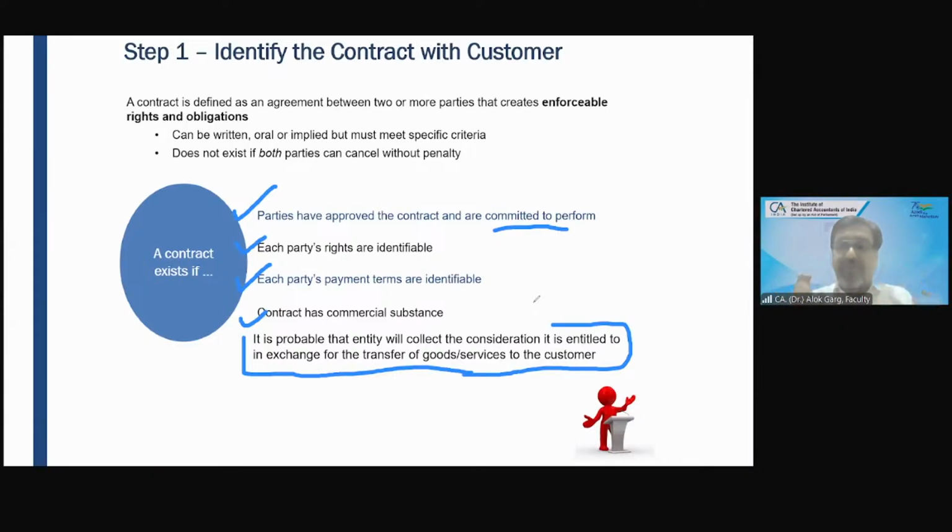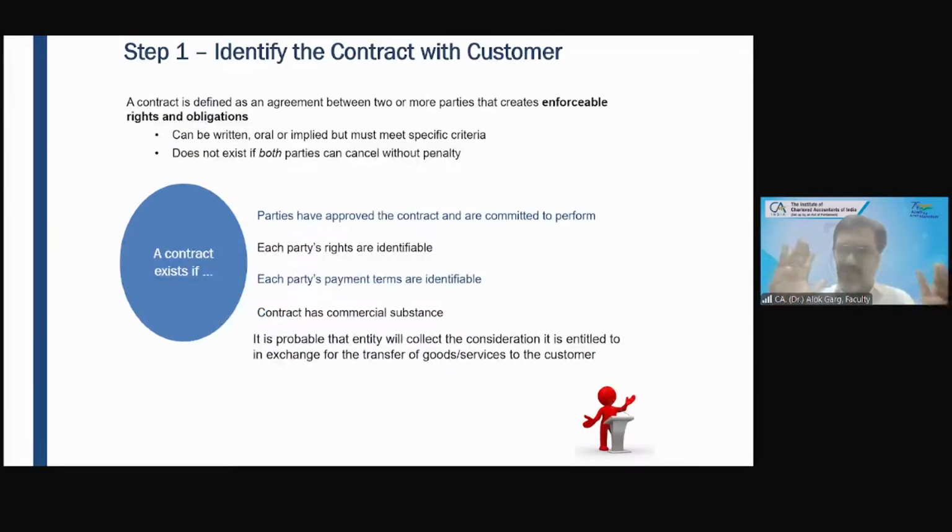What is the most important point in this identify the contract with the customer? The most important point is whatever is the probability of collection of consideration, right? To that extent, revenue has to be recognized. Revenue has to be recognized on the accrual basis, right? Is that clear? The rest is theory. No need to remember, no need to read. Just once you have to read, and that's okay, right?